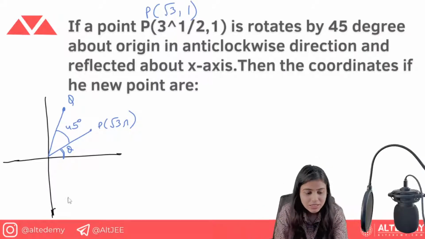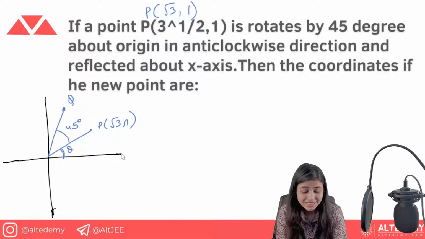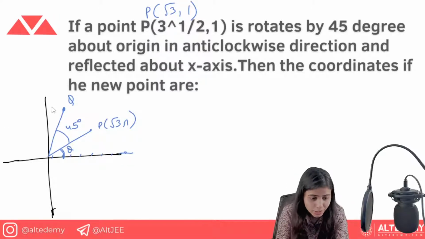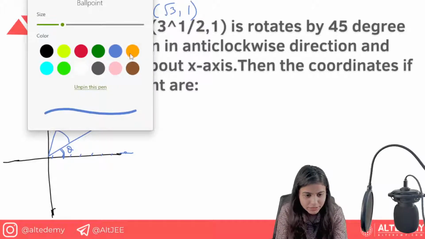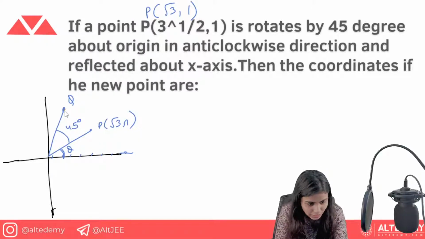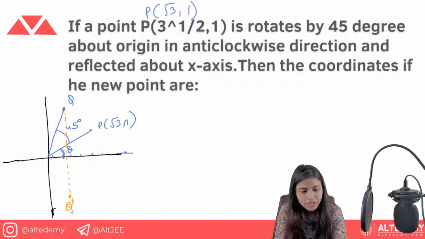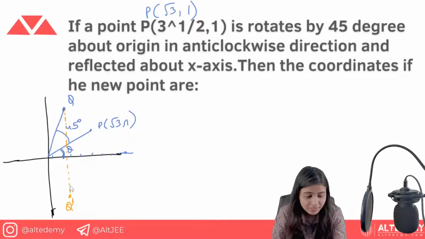About x-axis means that the x-axis has become the mirror. Then the coordinates of the new point. This is going to be a little messier. So we have this as a mirror, and we have to calculate this point, that is the Q dash point. So the rotation is given, and then it is reflected, and this point has been asked.